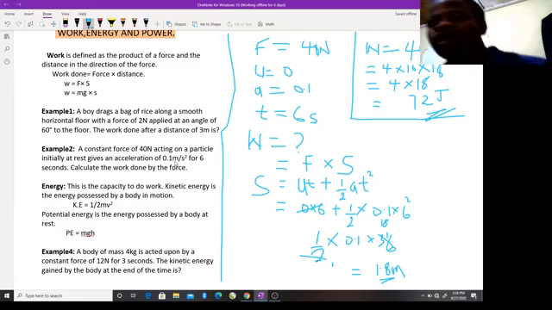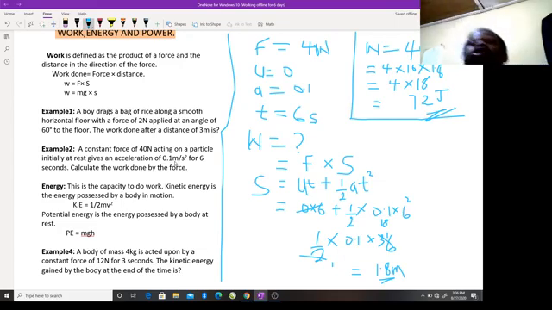So if you have this, you are going to be having types of energy. We have the kinetic energy, the mechanical energy, light energy, the sound energy. We have a lot of types of energy. But under this topic, we're going to be considering mechanical energy. And under mechanical energy, we have kinetic energy and potential energy.